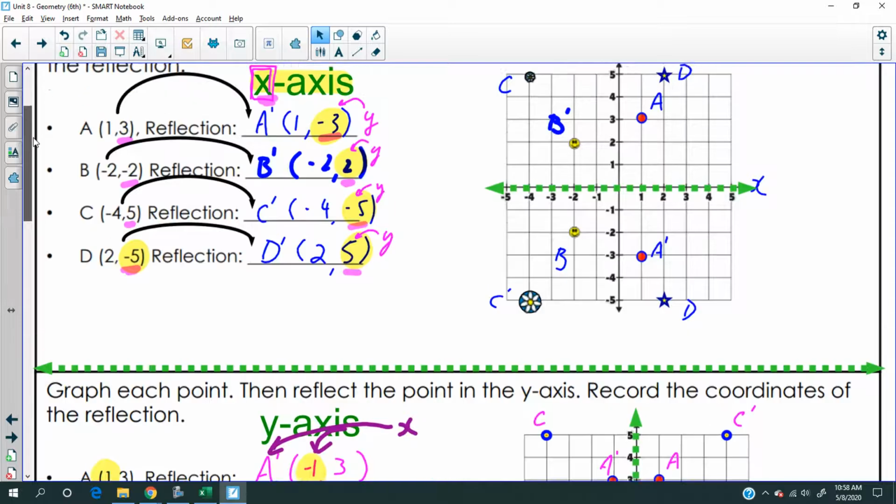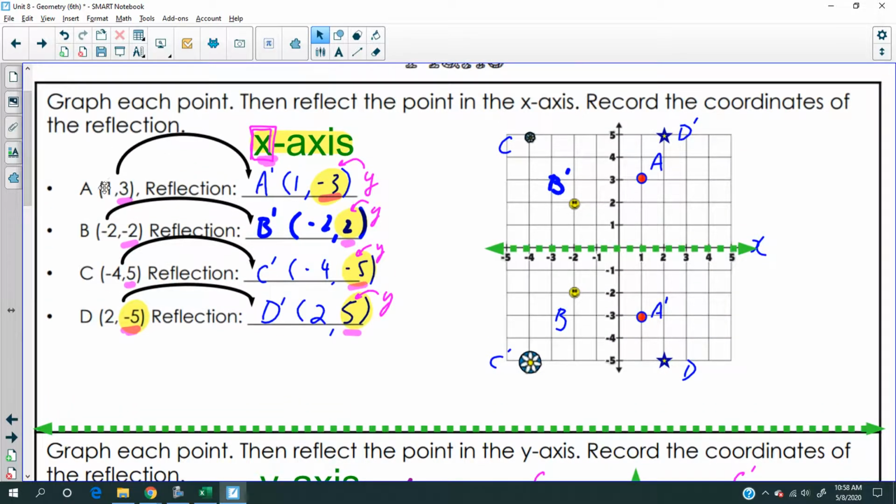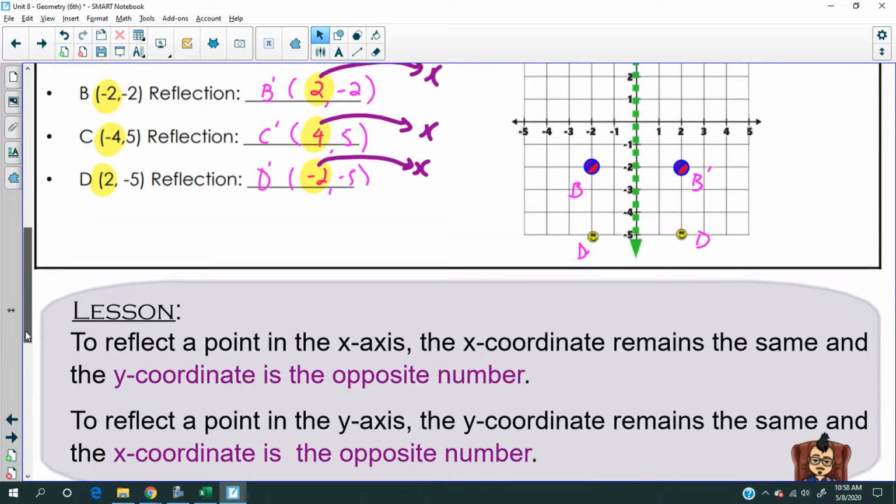So look, the first one, when we're reflecting across the x-axis, the first number remains the same, right? So 1 is 1, negative 2 is negative 2, negative 4 is negative 4, 2 is 2, right? But the second one, the y-coordinate, changes. It's the opposite now. It went from 3 to negative 3, negative 2 to 2, 5 to negative 5, negative 5 to positive 5. Okay? Now, let's see what the second rule says, and then I'll let you copy.